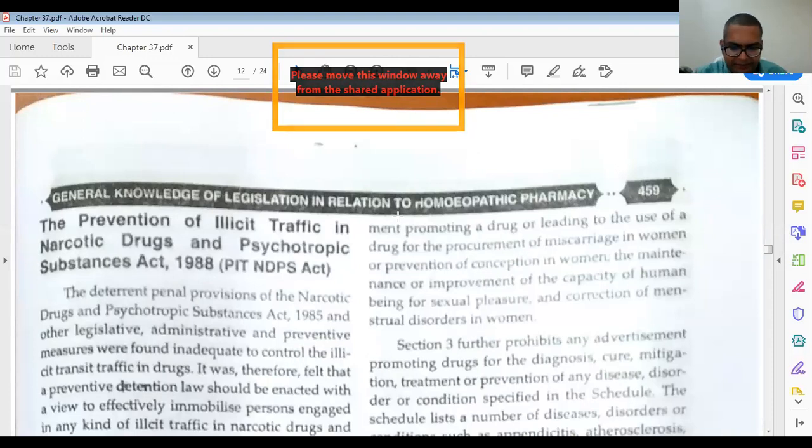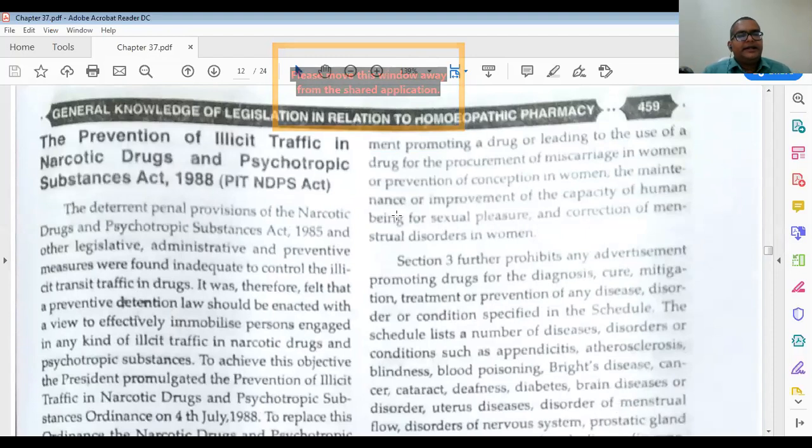In this act, the penal provisions of the Narcotic Drugs and Psychotropic Substances Act 1985 and other legislation, administration and prevention measures were found inadequate to control illicit traffic in drugs.